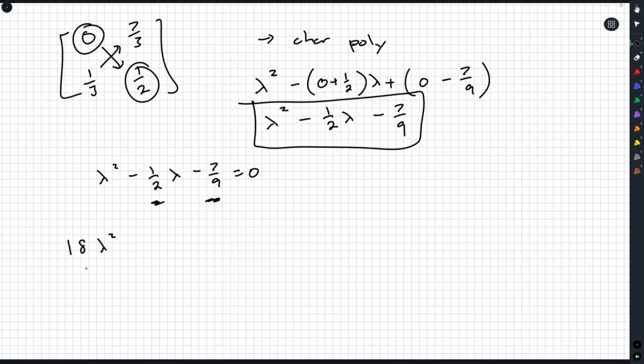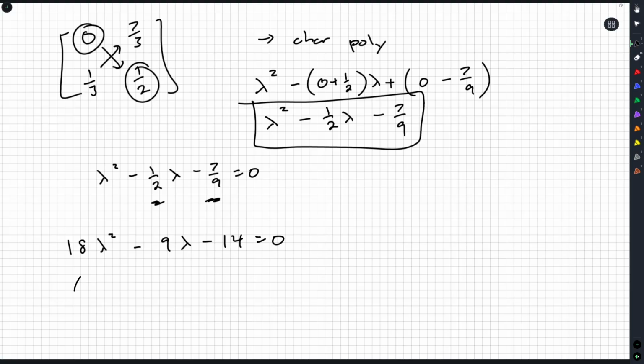Now, the reason you might not want to do that is then you're going to have an 18 up front here, and that might make things a little difficult to factor. It sort of depends on your skill level, your familiarity with certain things. So we might say, well, could I factor something like this? Right? Could I do something like that?